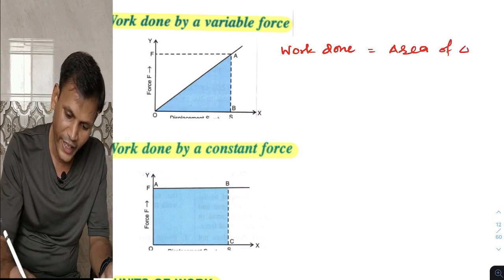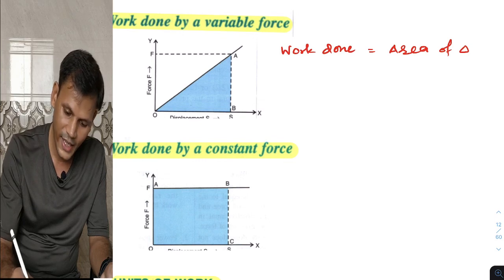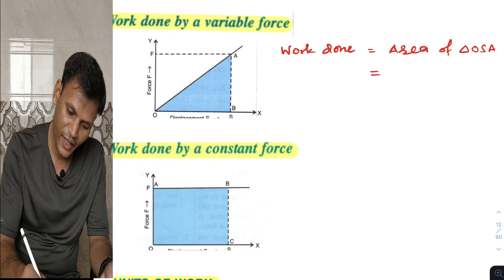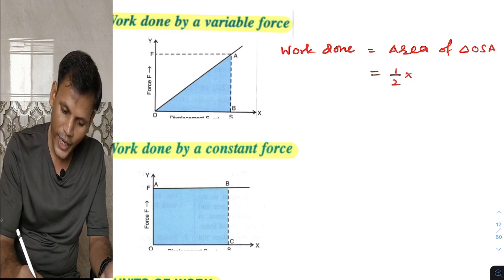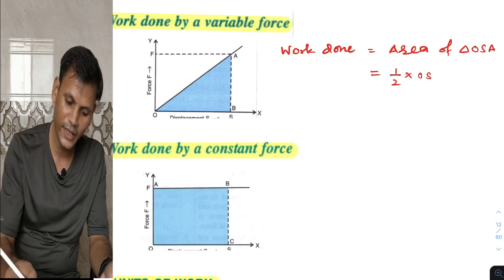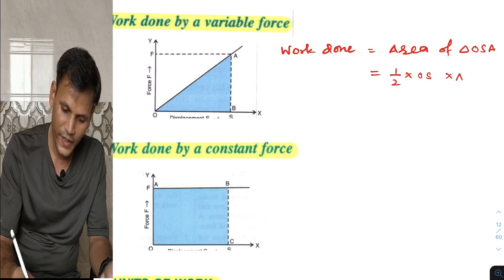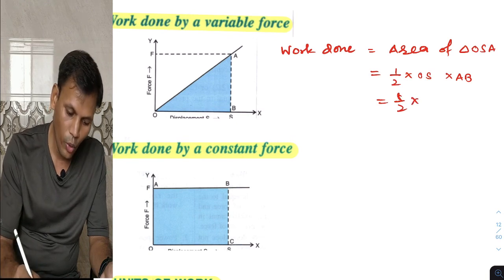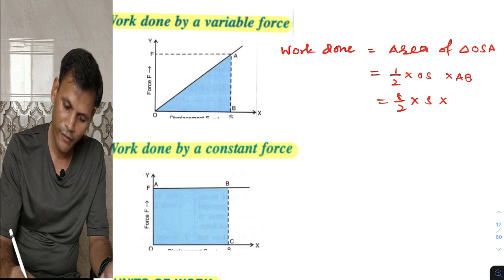of triangle, the shaded part we are talking about, OSA, and we know area of triangle is 1/2 into base, which is OS, the displacement, into height, which is AB. So 1/2 into OS, the displacement, into height, which is force.